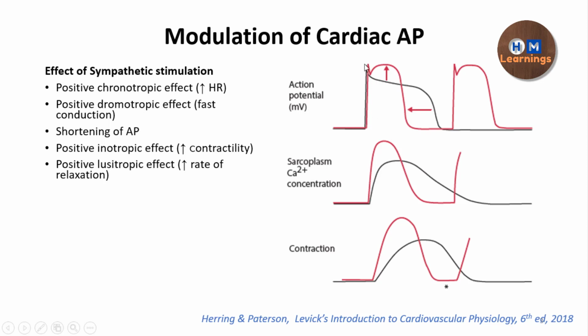How it does so is that it is increasing the rate of repolarization. You can see that this phase is rapid, there is a rapid decline in the membrane potential, which shows that the rate of repolarization is increasing. And apart from this, you can see a dome shape change: the plateau phase is shifted up. That is, there is an increase in the calcium influx.